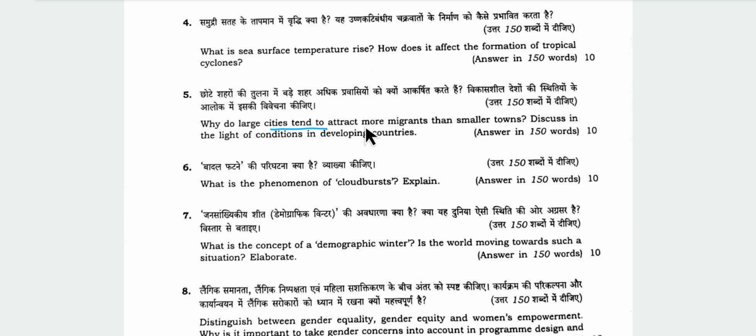Question number 5. Why do large cities tend to attract more migrants than smaller towns? Discuss in light of conditions in developing countries. This type of question was also asked earlier. I think it was 2022, in which the examiner asked about tier 2 and tier 3 cities.